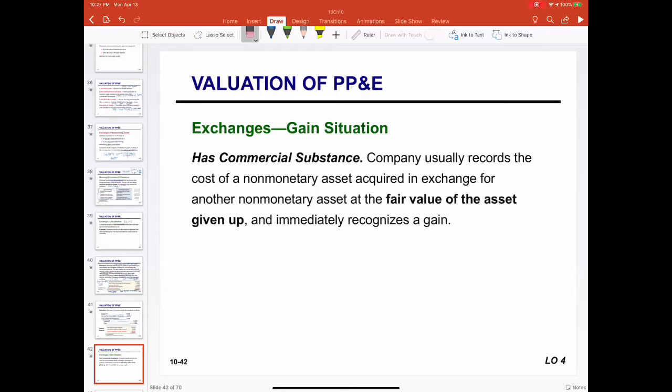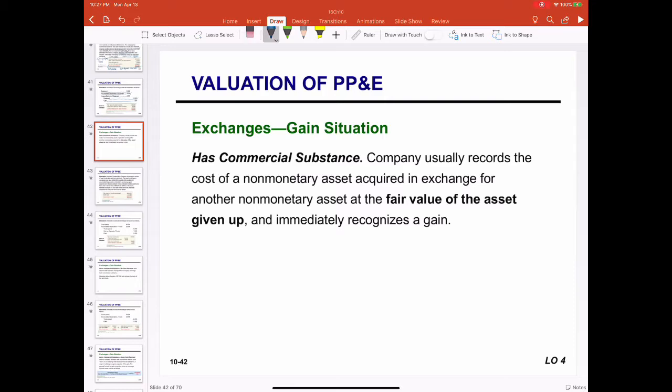So the gain situation is more complex. We should consider whether the exchange has commercial substance and the cash receipts. In case the exchange has commercial substance, the gain, same as the loss, should be recognized immediately.